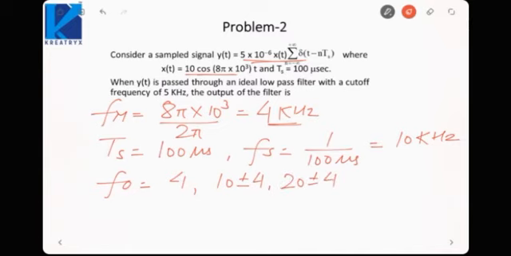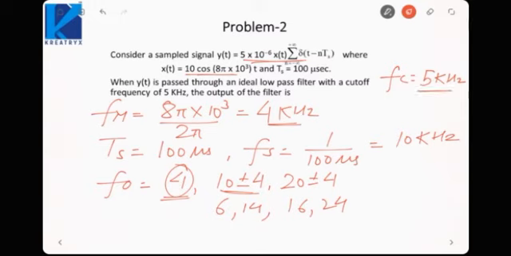Now the filter cutoff is 5 kilohertz. So the frequencies which are less than 5 kilohertz are only 4 kilohertz, because the others would result in 6 and 14, 16 and 24. So only 4 kilohertz is less than 5 kilohertz. So this will be passed at the output.